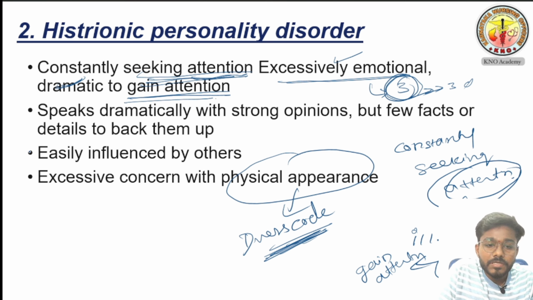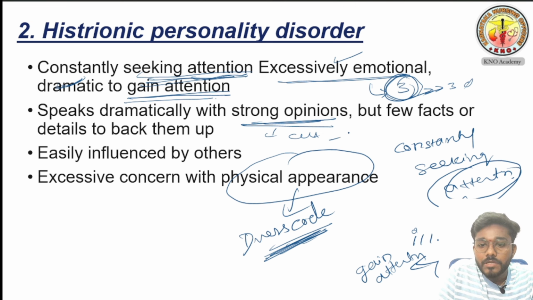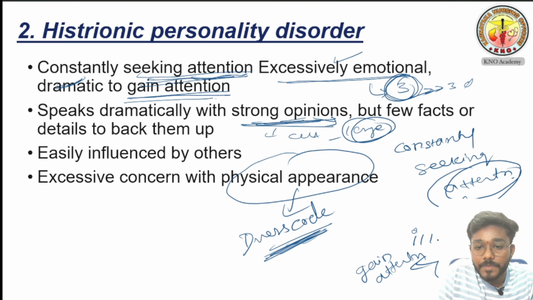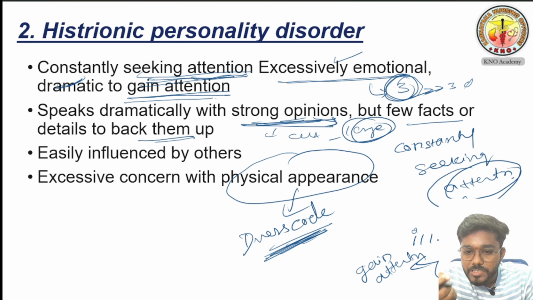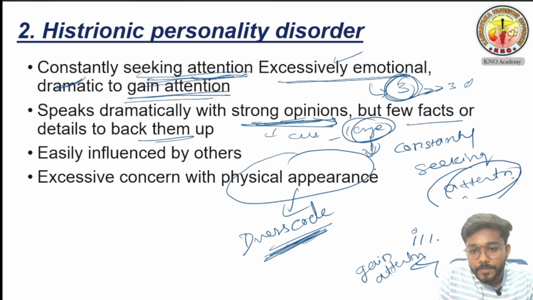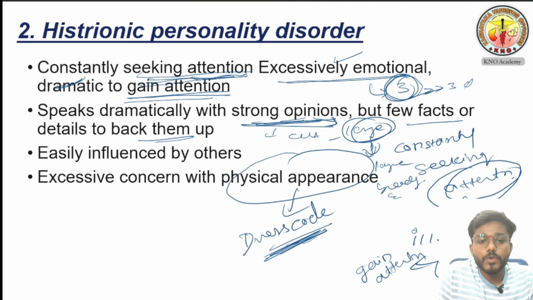The next point says he speaks dramatically with strong opinions. He will say, I have a cut in my hand and there is a large amount of bleeding. He speaks with a strong opinion, but with few facts or details to back it up. When you open that cut, there is only a small cut, so there is no possibility of a large amount of bleeding. There is no evidence to support it. That is what I am conveying to you.